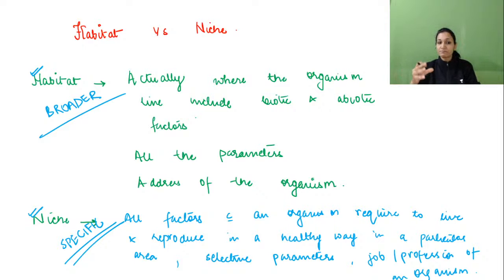Habitat is like if you are going for purchasing something, what all things you need to tell over there will actually be applicable to the organism. If you are defining the habitat of an organism, very simple things will be included. But when we are talking about niche, imagine that a particular organism is going for a job interview, so what all things he has to tell over there, that will be included in niche.